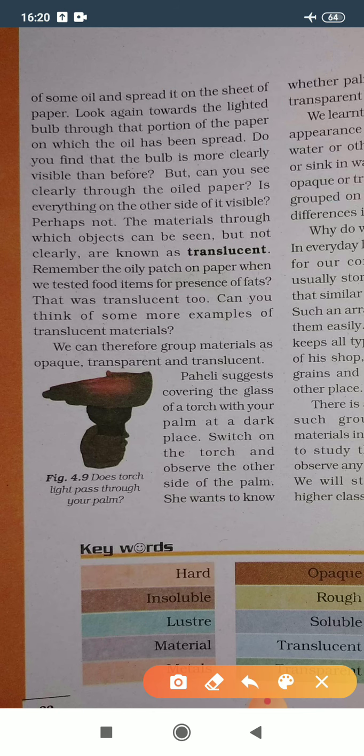Let's read further. But can you see clearly through the oiled paper? Is everything on the other side of it visible? Perhaps not. The materials through which objects can be seen but not clearly are known as translucent objects.